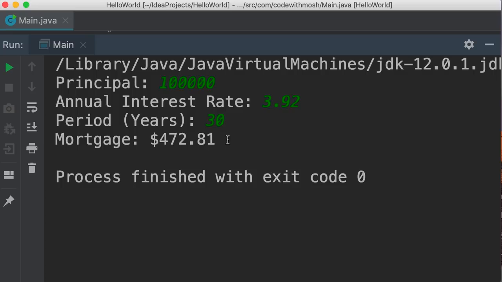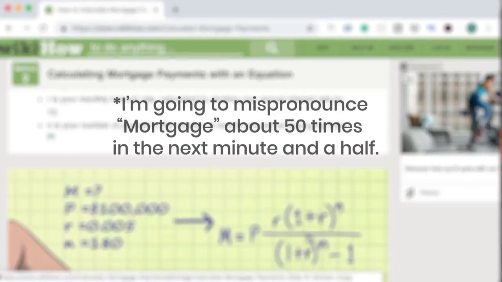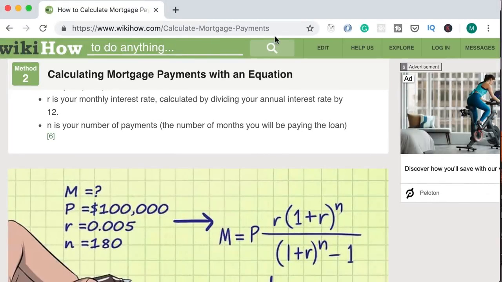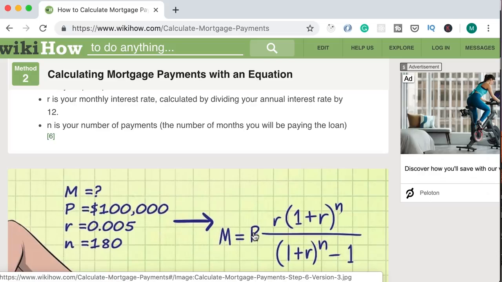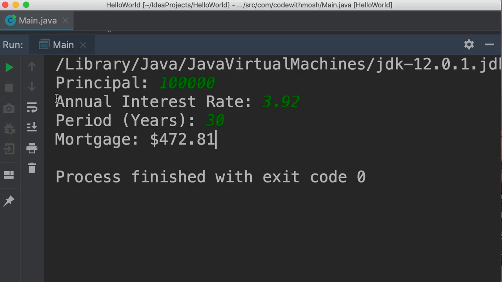Now, before you get started, I want to give you a few hints. Here's a formula for calculating the mortgage or the monthly payments. I found this page on wikihow.com. It's called Calculate Mortgage Payments. So let's see how this works. Mortgage equals P, or principal, or the amount we're going to loan, multiplied by R, which is our monthly interest rate. This is very important. So this number that we get here is our annual interest rate.